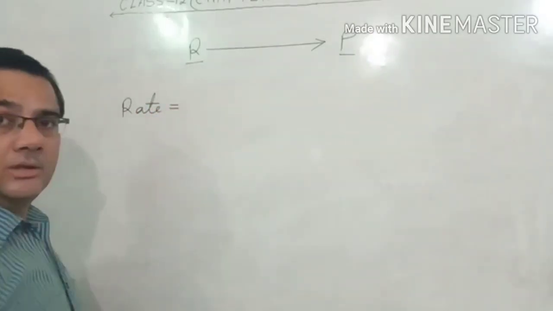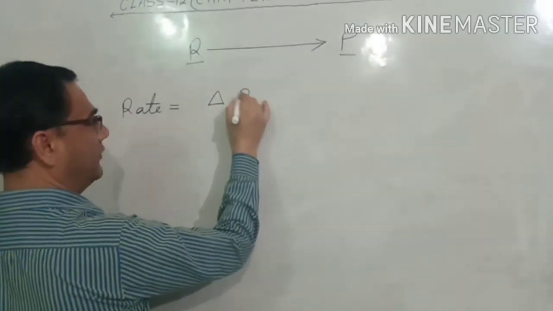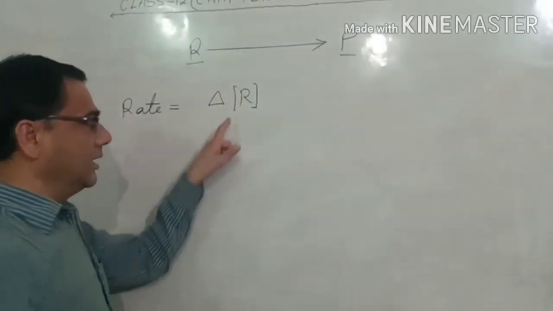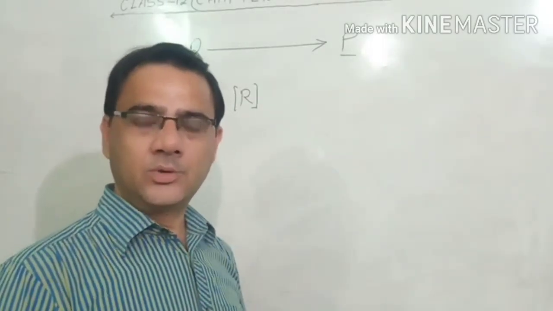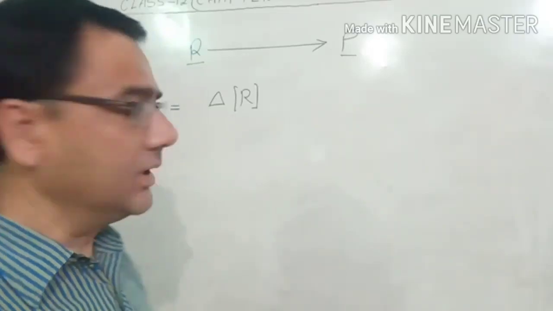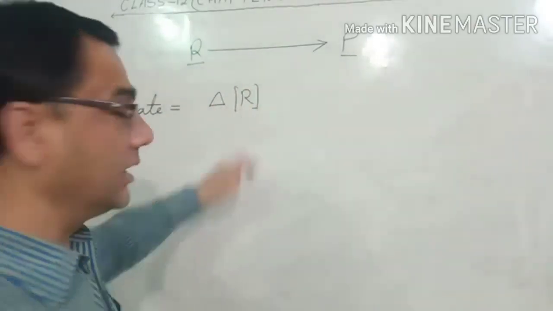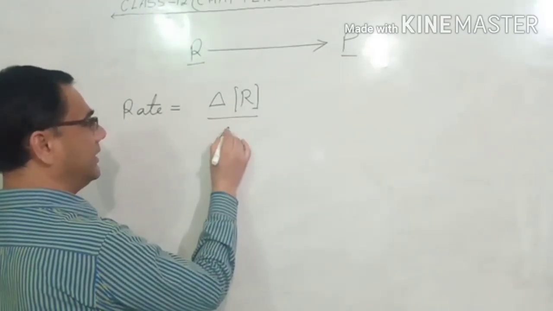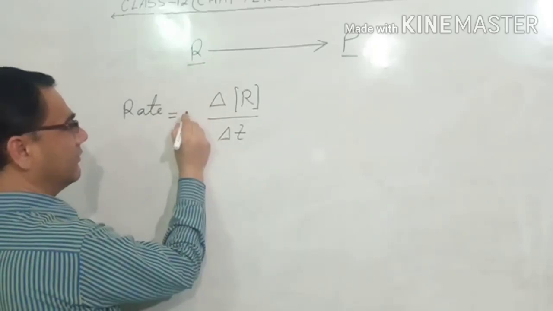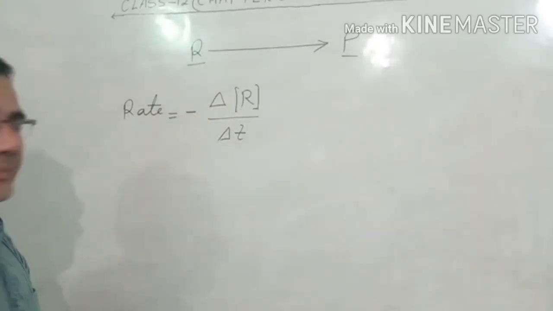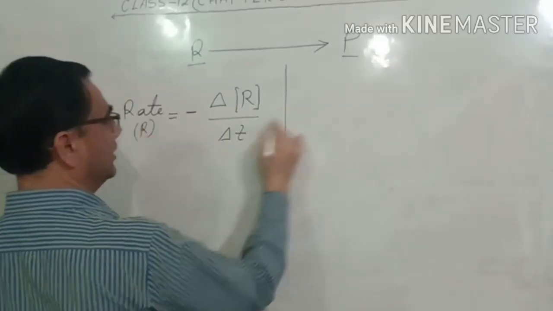Then rate is equal to change in concentration of reactant R. Whenever we write any value in the square bracket, it is understood that its concentration is given. So if I write delta R, R means the concentration of R, upon time taken for the change. And since this is the reactant, we put the negative sign. This is for the reactant in terms of R.